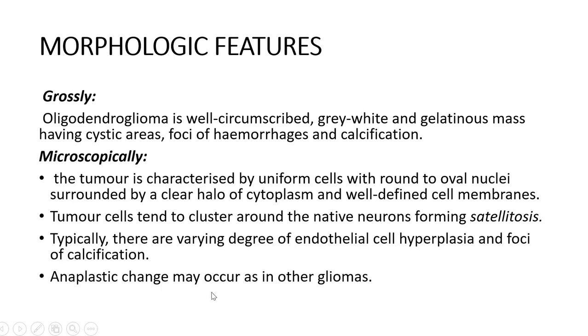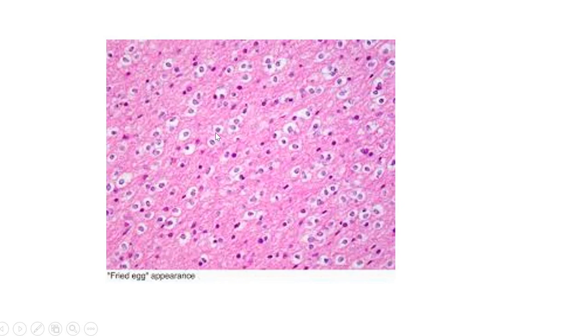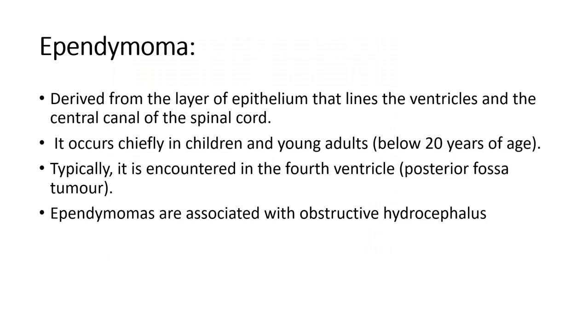Anaplastic change may occur as in other gliomas. The important thing to remember is that the cells will have round to oval nuclei surrounded by a clear halo of cytoplasm. The second thing is they will exhibit satellitosis. This is a picture where you can see these oligodendroglial tumor cells. There's a central nucleus surrounded by a clear halo of cytoplasm. This gives the appearance of what's called a fried egg appearance, which is very typical of oligodendrogliomas.